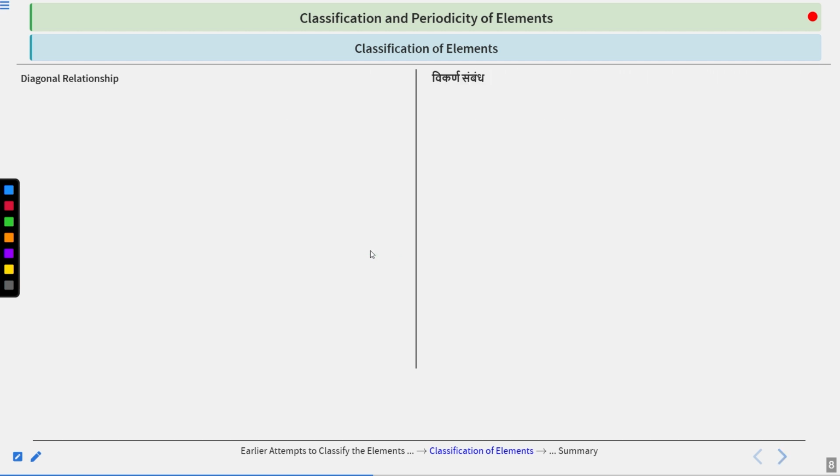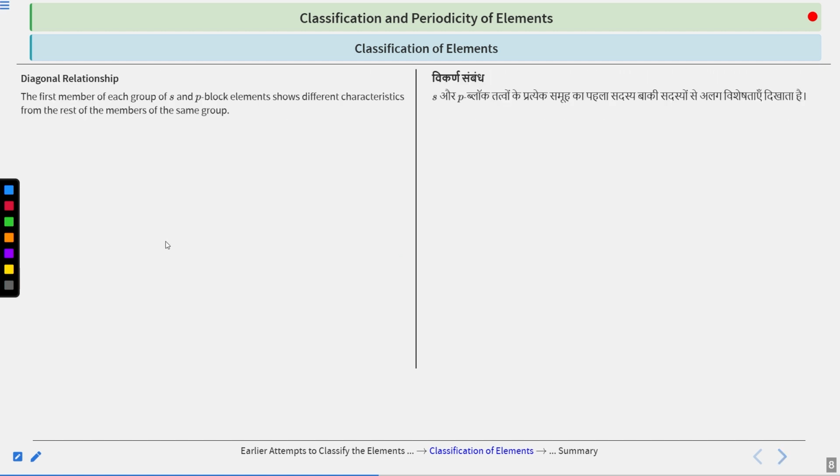Clear? Now next we will talk about diagonal relationship. So what is diagonal relationship? According to diagonal relationship, the first member of each group of s and p block elements shows different characteristics from the rest of the members of the group. What do you mean by this? If you look at the s block, the first element will show different characteristics. Similar goes for the p block. Suppose we ask, what is the first element of the s block? Hydrogen, helium, lithium. So lithium is the first element.